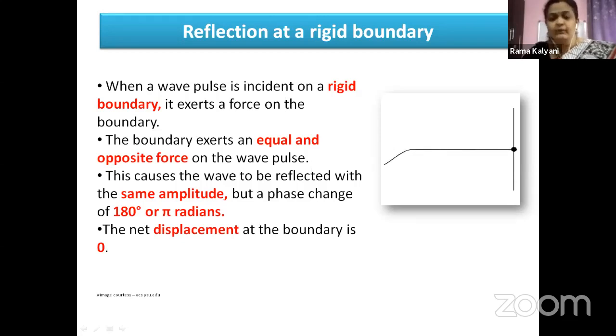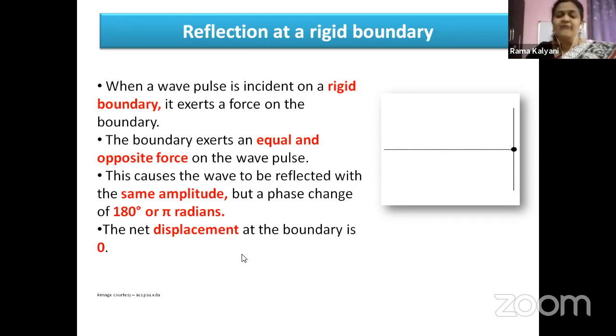Now, if you imagine the situation exactly at the boundary, what is happening exactly at the boundary? Exactly at the boundary, there is a crest and an immediate creation of a trough. Therefore, the net displacement at the boundary will be equal to 0.